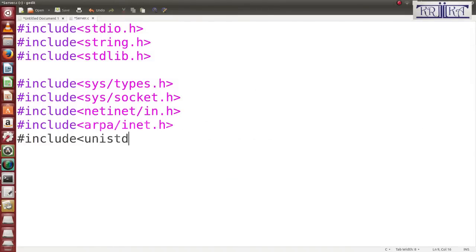This is the close function of the socket. We want to close the socket, and it will use this function. Then I will use it in main. So this is the server file.